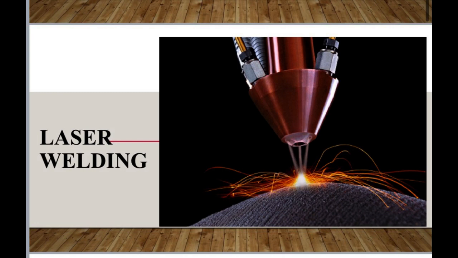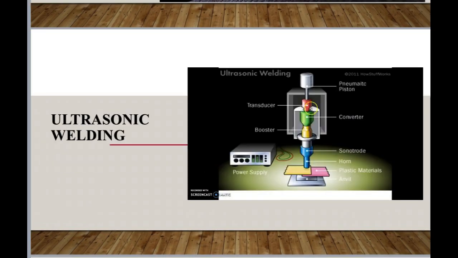Laser welding. This type of welding uses a laser beam to melt metal. It is mainly used in the manufacture of electronic components and in the aerospace industry. Ultrasonic welding. This type of welding uses high-frequency sound waves to join two pieces of metal together.